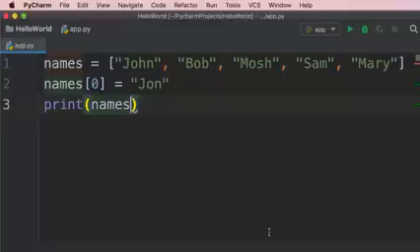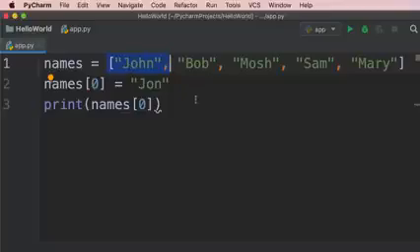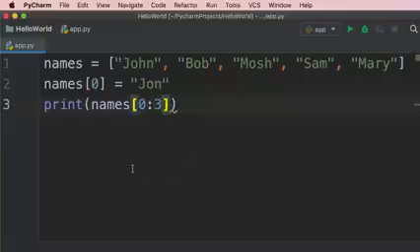We can also select a range of values. For example, let's say we're only interested in the first 3 names. So over here, we type square brackets. And here we need to type 2 indexes, a start index and an end index. Our start index is 0 because we want to start from here. And our end index is going to be 0, 1, 2 plus 1. That's going to be 3. So we add a colon 3. So Python is going to return all the elements from the start index up to the end index, but excluding the end index. So it's going to return the elements at index 0, 1, and 2.